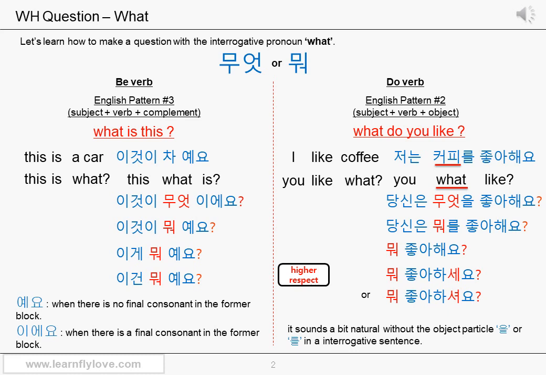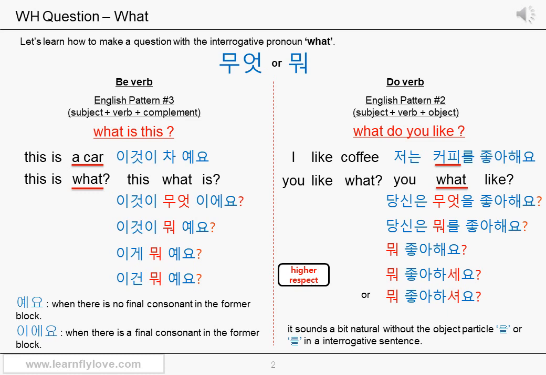A car, 차, is, 예요. 차 doesn't have a final consonant, so we use 예요 rather than 이에요. 예요 and 이에요 sound almost the same when you speak them faster, so don't worry too much about the pronunciation of 예요 and 이에요. We told you this a lot. 이것이 차예요. It actually sounds like 이것이 차예요. Remember this sentence.